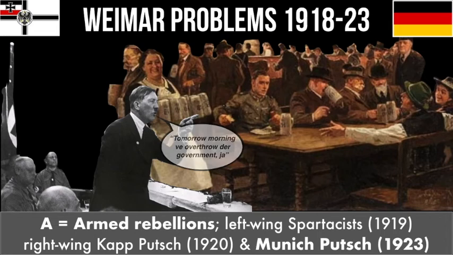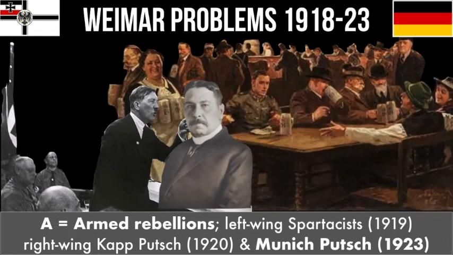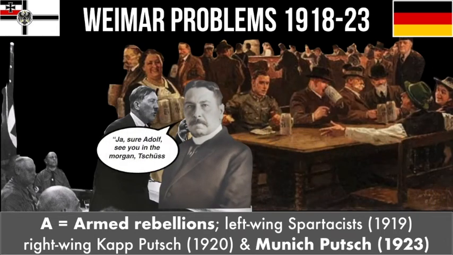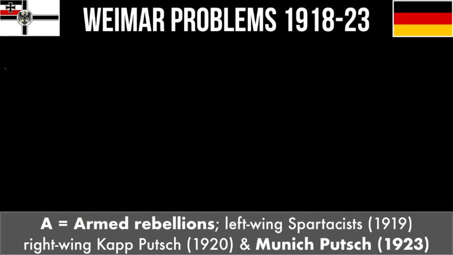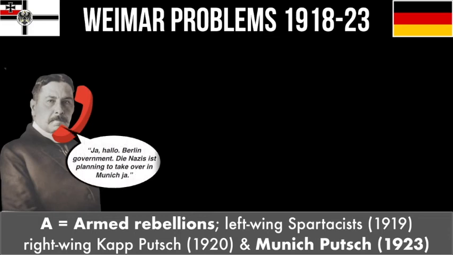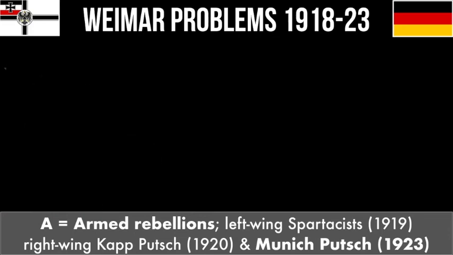Von Kahr, the leader of the Bavarian government, even came to the beer hall and agreed to join in, but he then left the Nazis to drink through the night planning their rebellion, which doesn't seem the best way to plan an uprising. Unfortunately for Hitler, Von Kahr then betrayed him, phoning the government in Berlin and letting them know what was going on. So the next morning, the Nazis were met by armed police and the Munich Putsch was